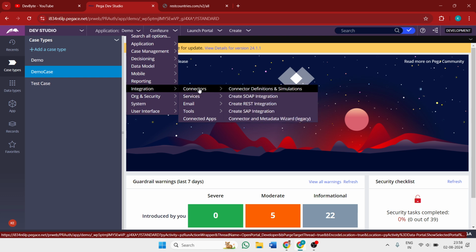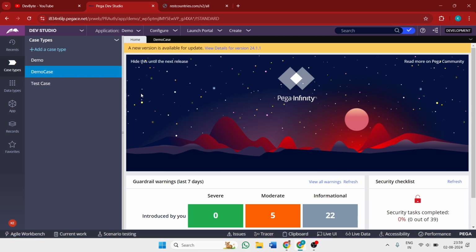If we need to provide some services from our application, we need to create a service. And if we need to connect to that service from the Pega application, or somewhere else through SOAP or REST integration, we can get it from that connector. Basically, if we need to connect to some external database, we need to use REST integration in Pega. Let me show you.